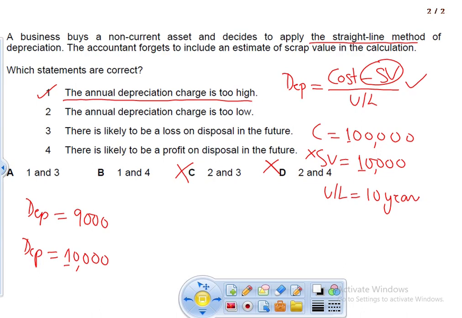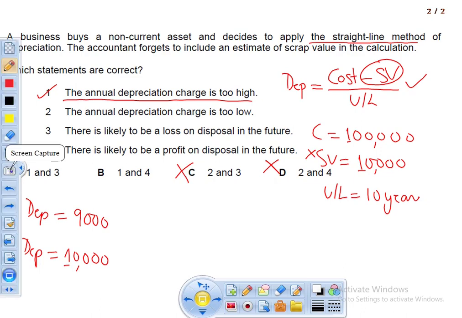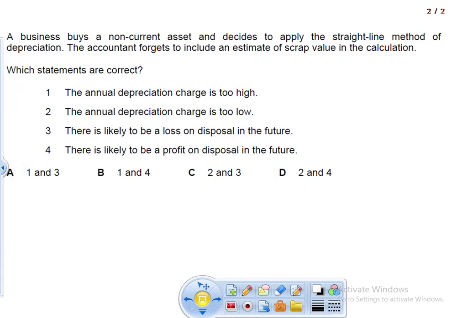So what does option 3 say? There is likely to be loss on disposal in the future. So when you sell the asset in the future, you might incur a loss. Now, the second option says there is likely to be profit on disposal in the future. So there will be profit on disposal, or there will be loss on disposal.